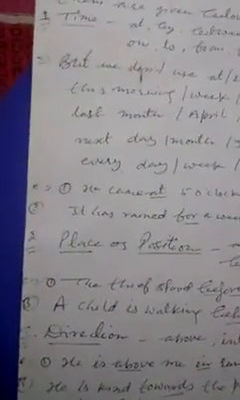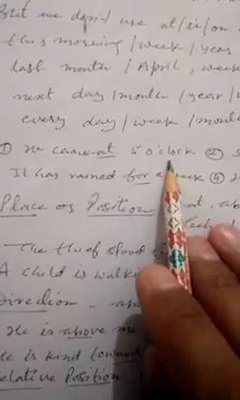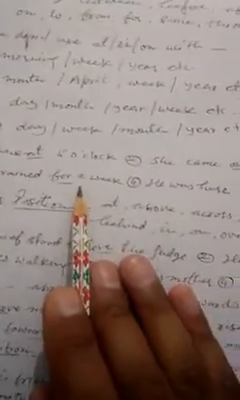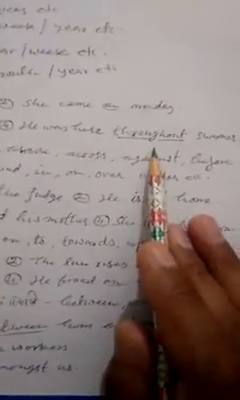Let's see. He came at 5 o'clock. She came on Monday. It has rained for a week. He was here throughout summer.